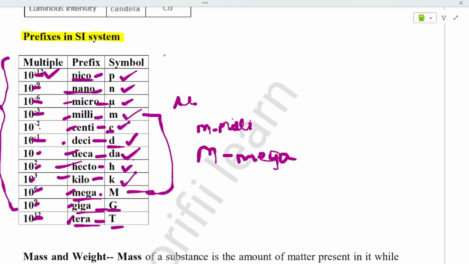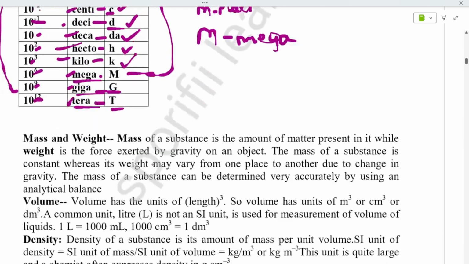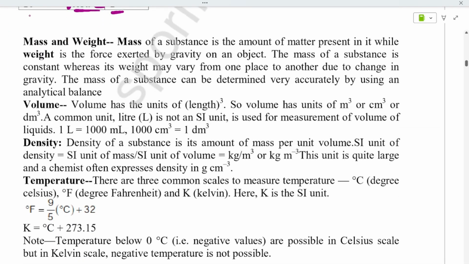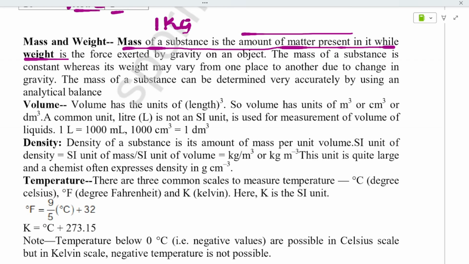These are very important concepts you need to remember, as the name itself suggests, some basic concepts of chemistry. Next comes mass and weight. The mass of a substance is the amount of matter present in it, while weight is something else. As I gave the example, you can ask for 1 kg rice or 1 kg dal. The amount of matter present in it is called mass. Weight is nothing but the force exerted by gravity on an object.